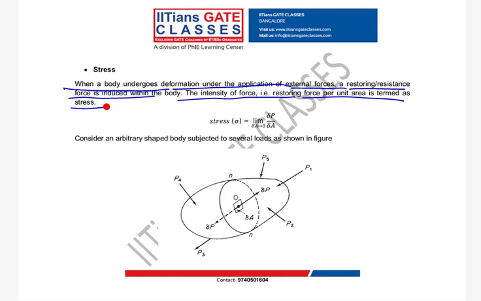So the unit is force per area. Now you guys know pressure, right? What is the pressure, guys? It is F by A. What is your stress? Stress is also force by area, right? Then what is the difference between pressure and stress?